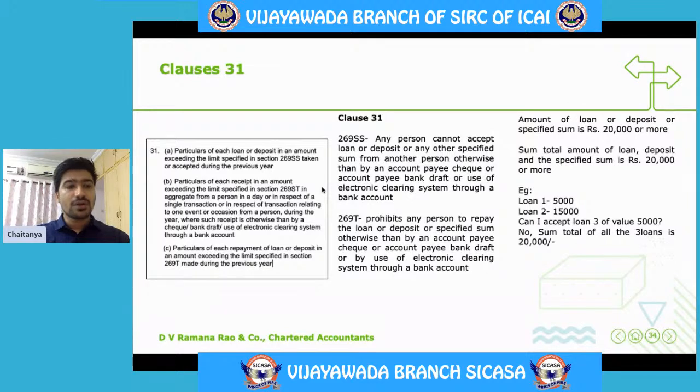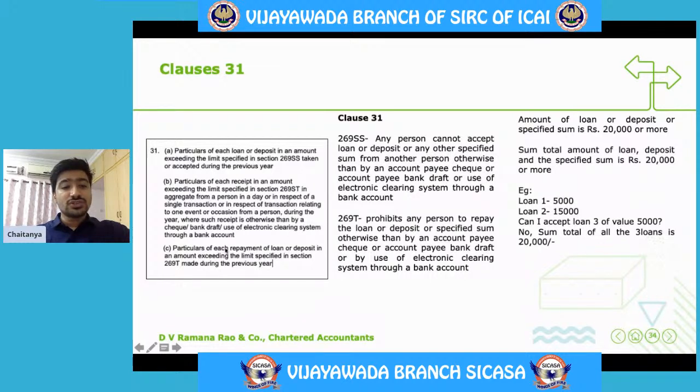31st clause, A point, talks about loan or deposit. Loan or deposit means from a receiver perspective. So this particular point talks about loan or deposit from a receiver perspective taken in excess of the limit specified under section 269SS. Okay. Clause B, for the time being, we'll ignore this and then we'll look at this.